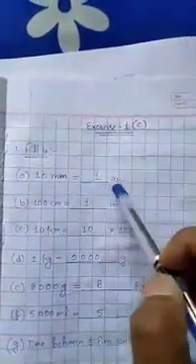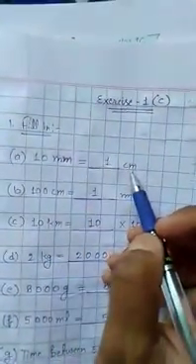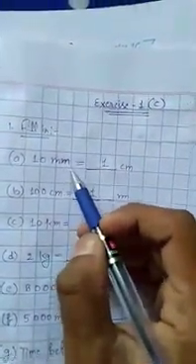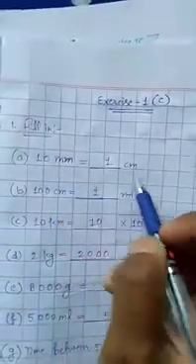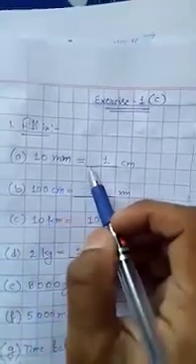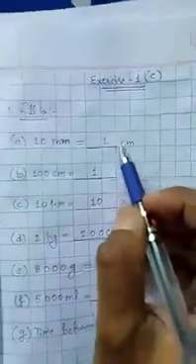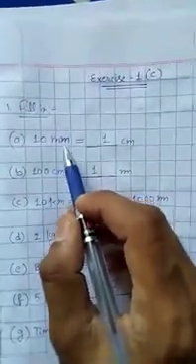Question A is 10 millimeter equals to dash centimeter. When we convert millimeter into centimeter, we will divide it by 10. So here 10 millimeters into dash centimeter, we will divide 10 by 10. It will be 1 centimeter. So 1 centimeter equals to 10 millimeters, or 10 millimeters equals to 1 centimeter.